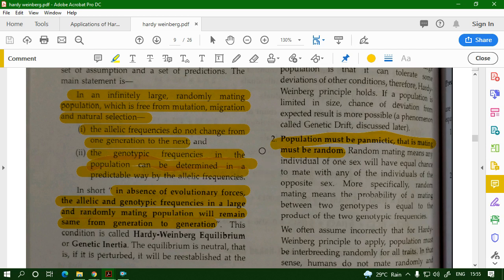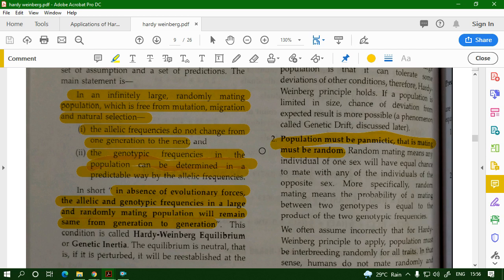If you are given an allelic frequency of 0.6 for capital T, then in a Hardy-Weinberg population the genotypic frequency of capital T capital T will be 0.6 times 0.6, because there are two alleles, and the probability of M and N events happening together is the probability of M times N. So 0.6 times 0.6 is 0.36, the genotypic frequency of your capital T capital T individuals.